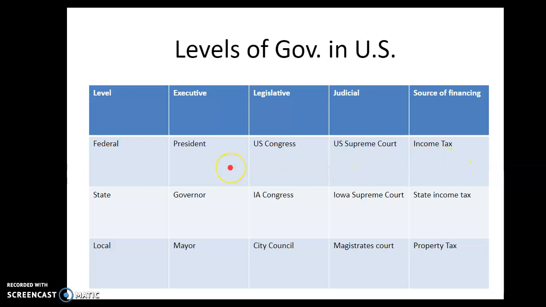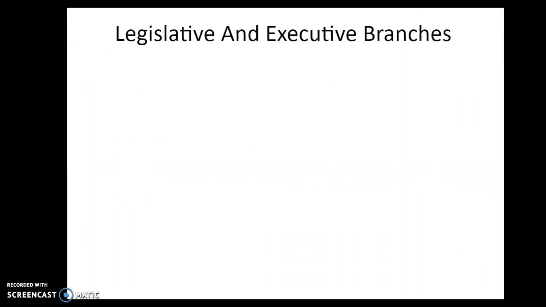So again, federalism is power divided. It's power divided between a central government, which in this case would be the federal government, and then local governments, which would be the states. Now let's go a step further. If the state government is our central government, then the local governments would be obviously the county and city governments. So that is federalism. That's levels of government in the United States. Power divided. We'll do a little bit more on that as well, but that is definitely what those are. And that is where we'll stop for today.